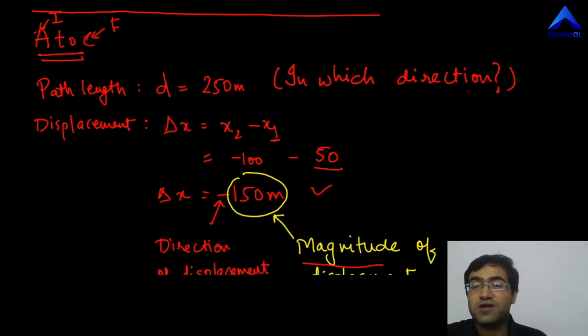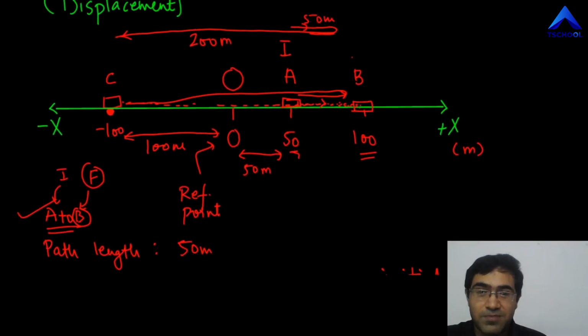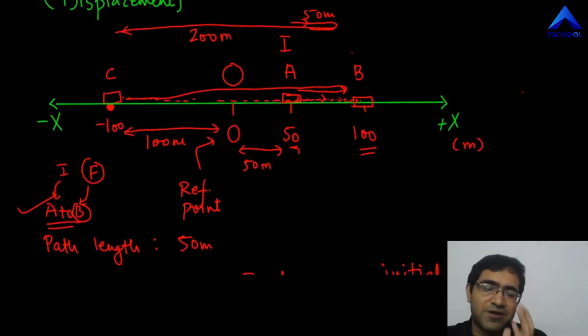If you try to answer this question, it traveled 250 meters, in which direction? It's not possible to give a single answer, because I'm sure you very well remember that first the ant traveled towards the right side and then it traveled towards the left side, right? So if you're going to say it traveled 250 meters towards the right side, that is wrong. If you say it traveled 250 meters towards the left side, again wrong.